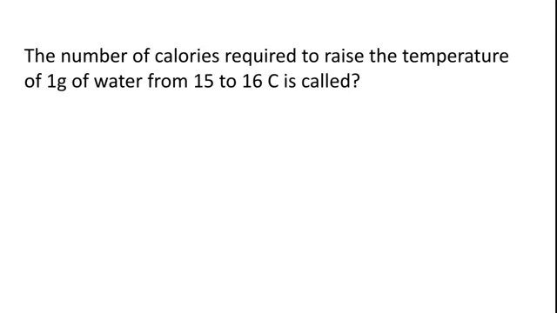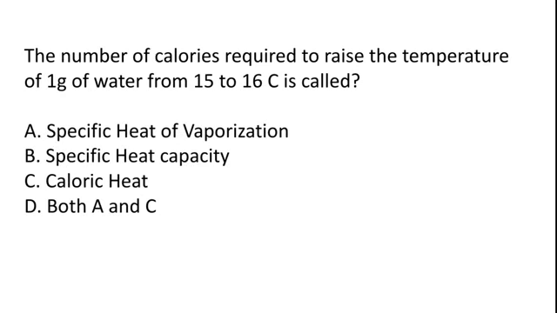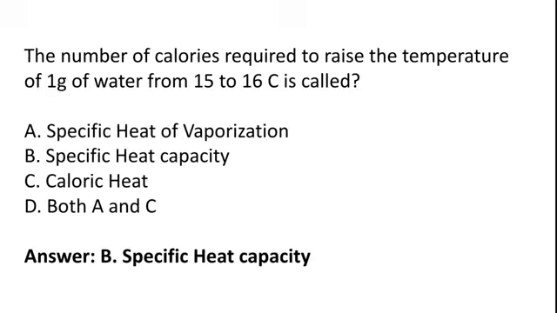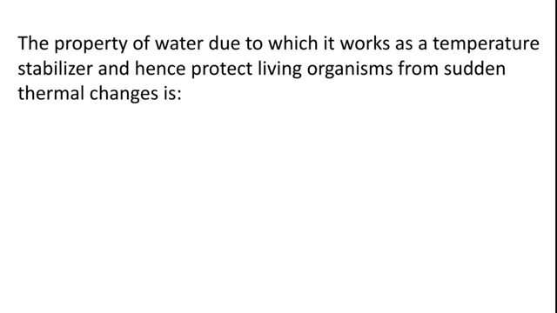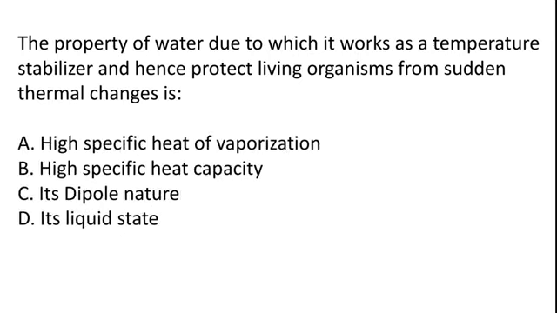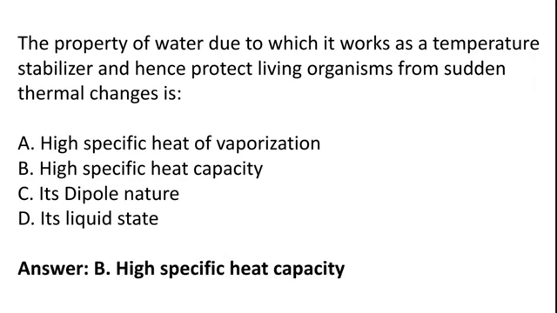The number of calories required to raise the temperature of 1 gram of water from 15 to 16 Celsius is called specific heat of vaporization, specific heat capacity, caloric heat, both A and C. So the correct answer is option B, specific heat capacity. The property of water due to which it works as a temperature stabilizer and hence protects living organisms from sudden thermal change is high specific heat of vaporization, high specific heat capacity, its dipole nature, its liquid state. So the correct answer is option B, high specific heat capacity.